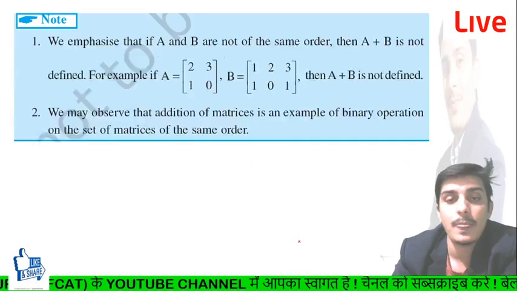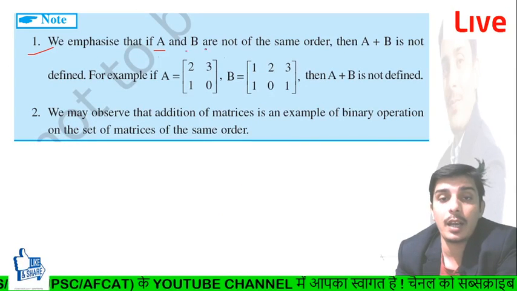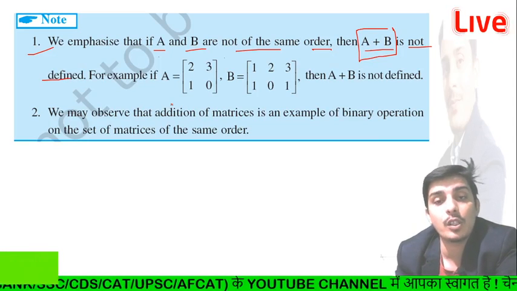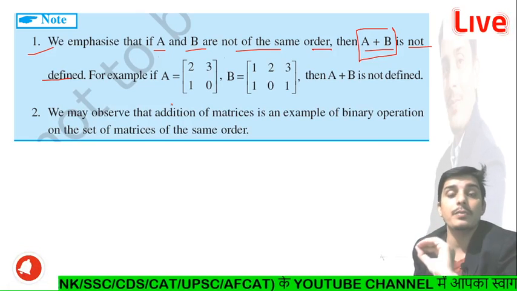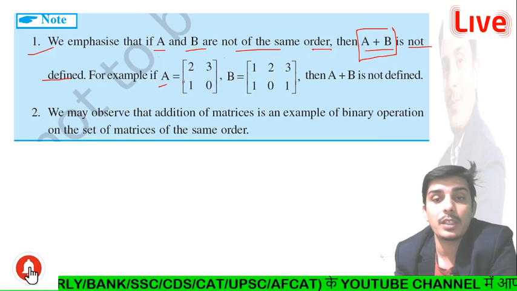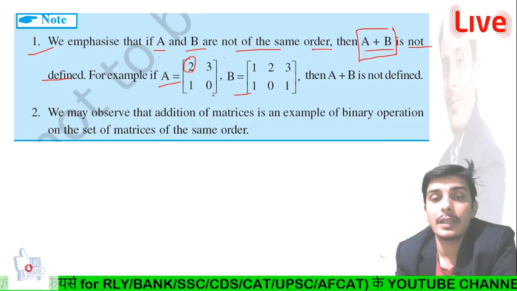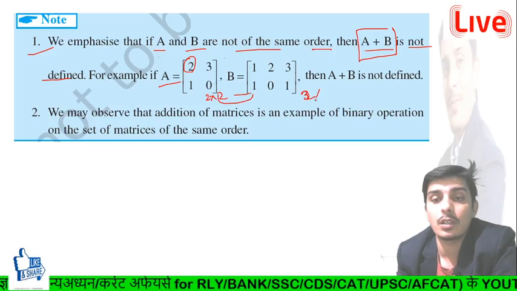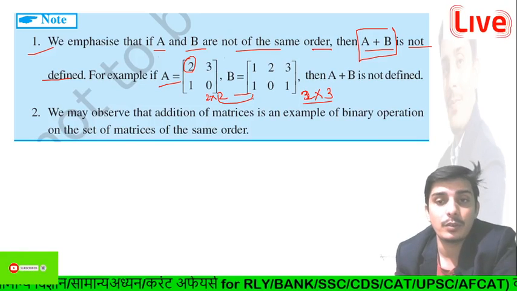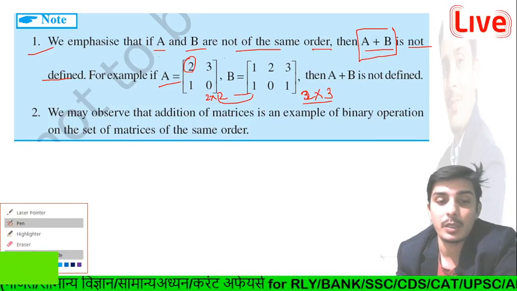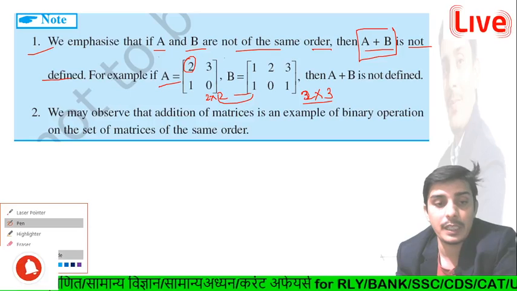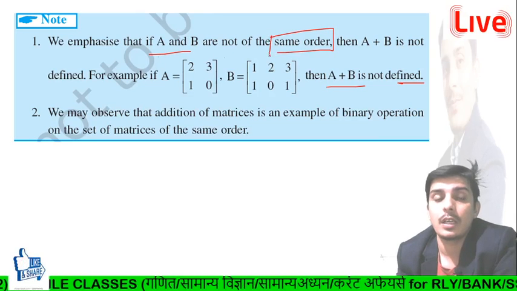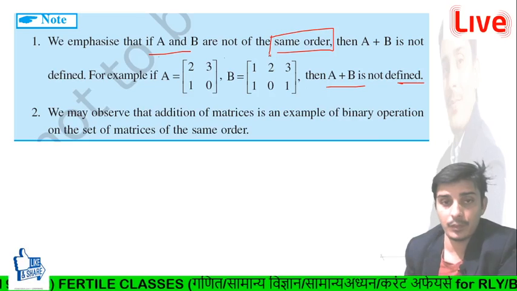Okay, and we emphasize that if A and B are not of the same order, it means A plus B is not defined, right? Similarly, if A and B are not of the same order, then A minus B is not defined. For example, just like this, we can't add both the matrices because one contains 2 cross 2 order, and the other contains 2 cross 3 order, right? So we are not able to find out A plus B or A minus B. Simply we can say that A plus B is not defined when A and B are not of the same order, right?